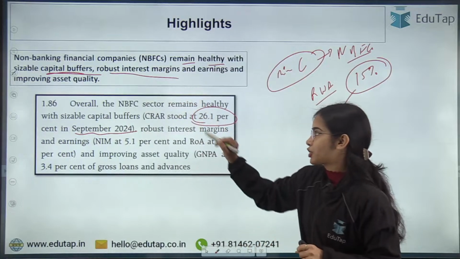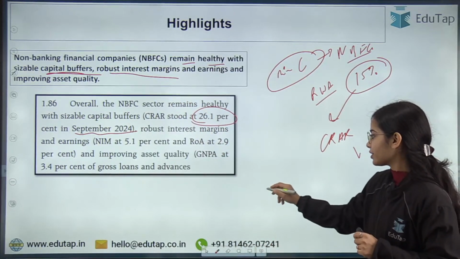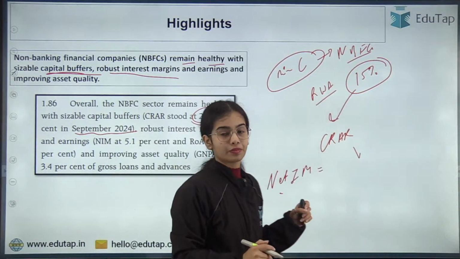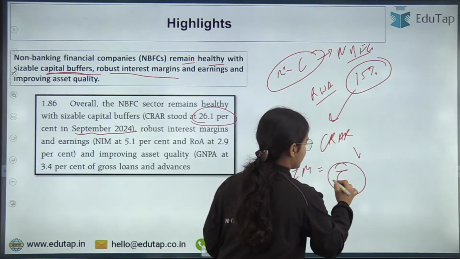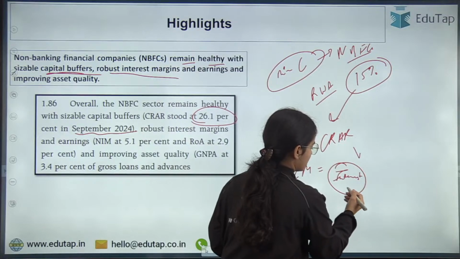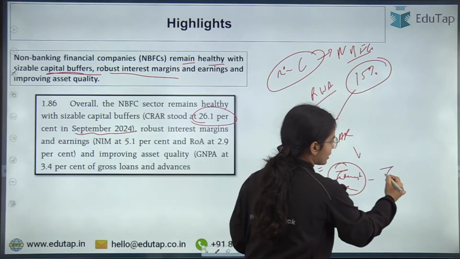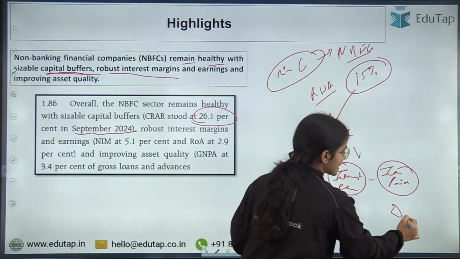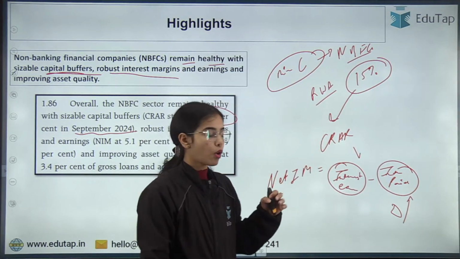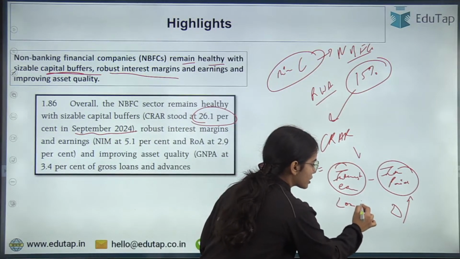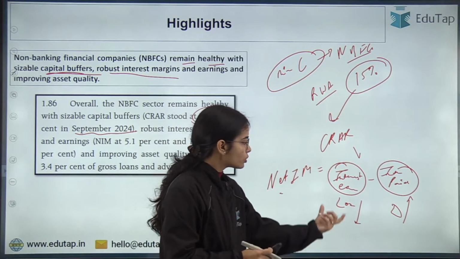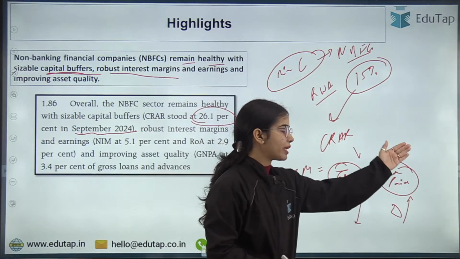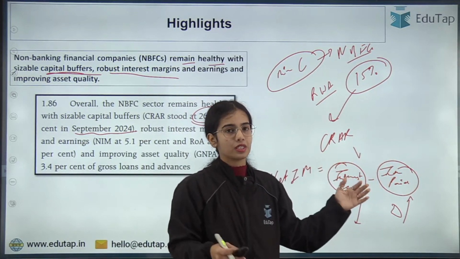Robust interest margin. Now you can understand that the net interest margin, this is the interest earned minus interest paid. So on the deposits, interest has to be paid, and on the lending, on the loans, interest is earned. So on the loans, the banks are earning the interest, and on the deposits, the banks are paying the interest. Sorry, the NBFCs also.